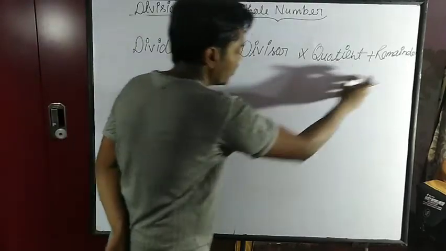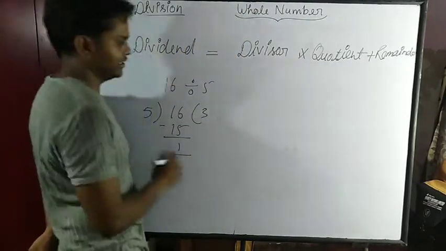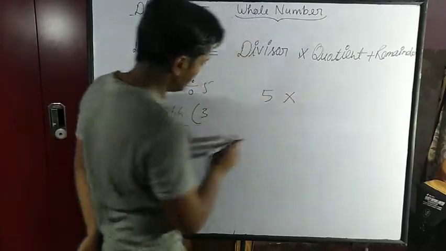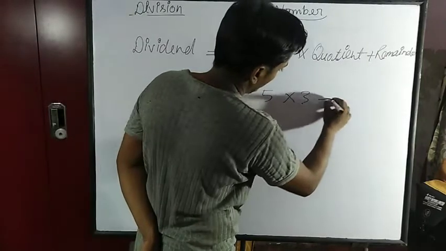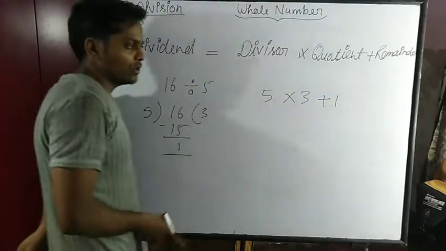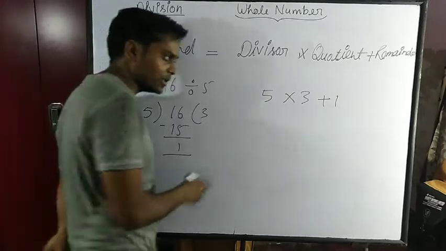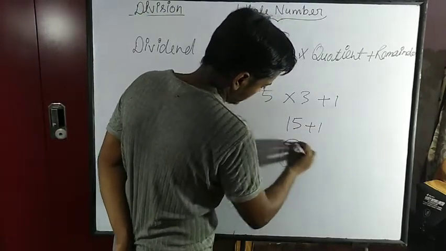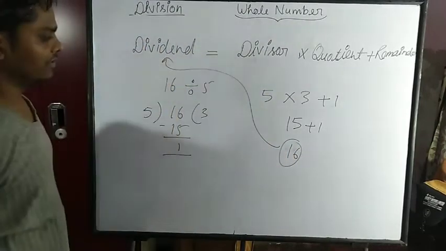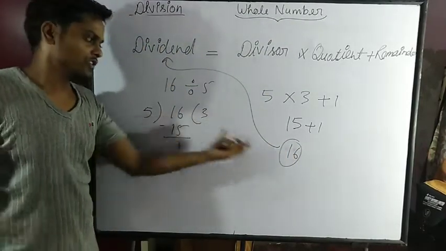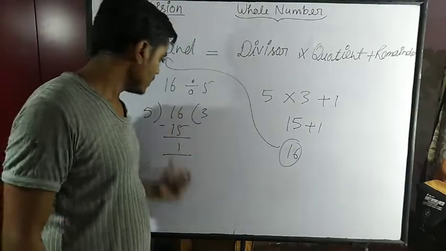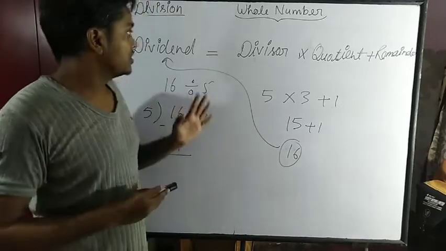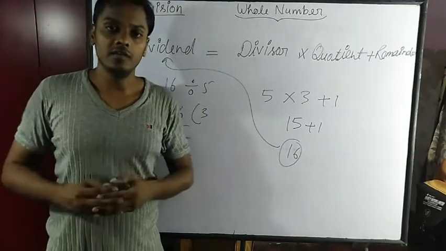We apply this formula: divisor 5 multiplied by quotient 3, plus remainder 1. According to BODMAS, first we solve the multiplication. 5 into 3 is 15, plus 1 is 16. That is the dividend. So this is the verification of incomplete division.